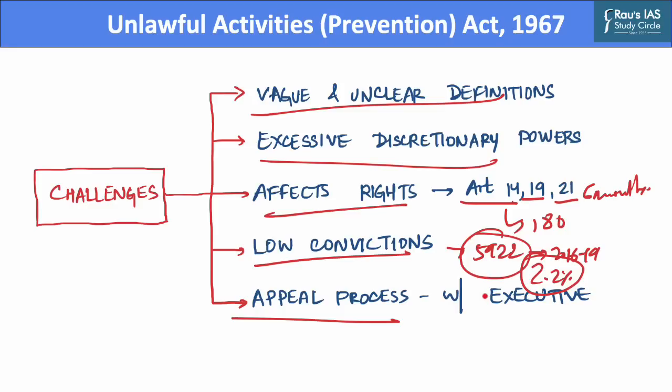The Act provides for an appeal mechanism, but the government itself will set up a 3-member committee. And out of these 3 members, 2 of them are serving bureaucrats. And hence, this affects the separation of power that is envisaged in the Constitution of India.